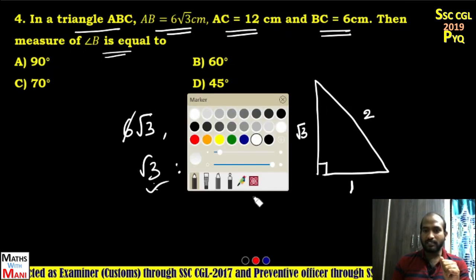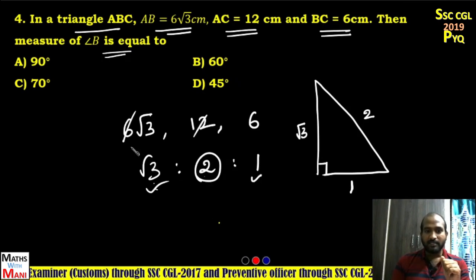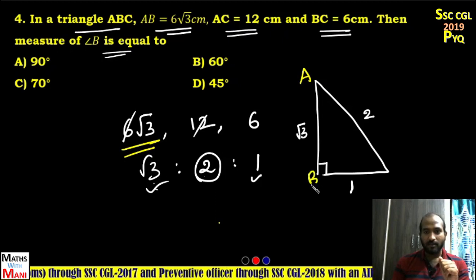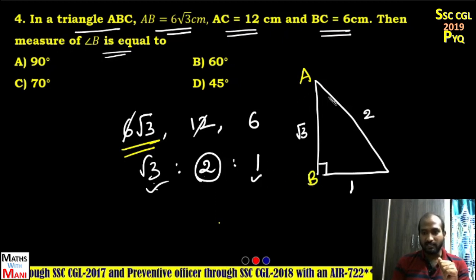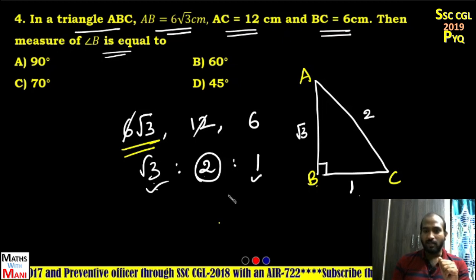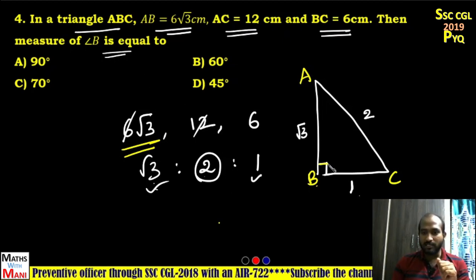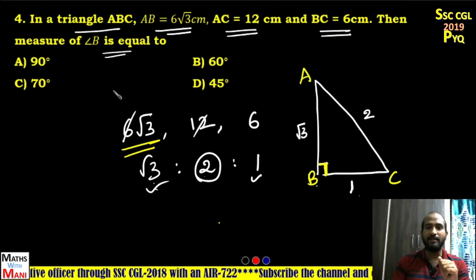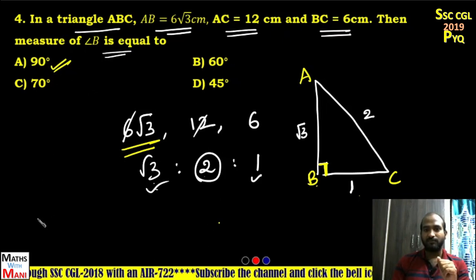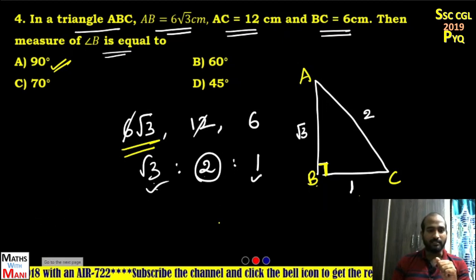Okay, now draw this with vertices here. 6 root 3 is AB. And 12 is AC. That means the hypotenuse is AC. And BC is 6. Now you have to find out angle B. What is the value of angle B? It is 90 degrees. That's it. Okay. Next, fifth one.